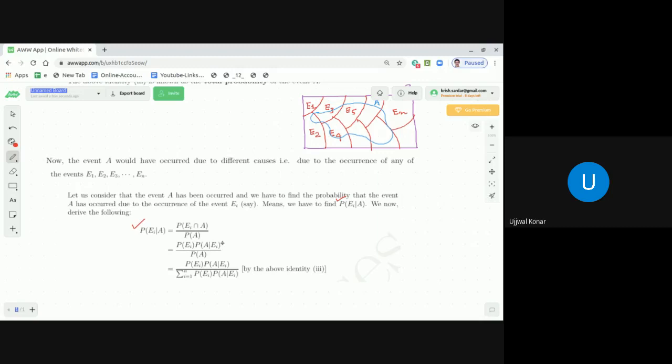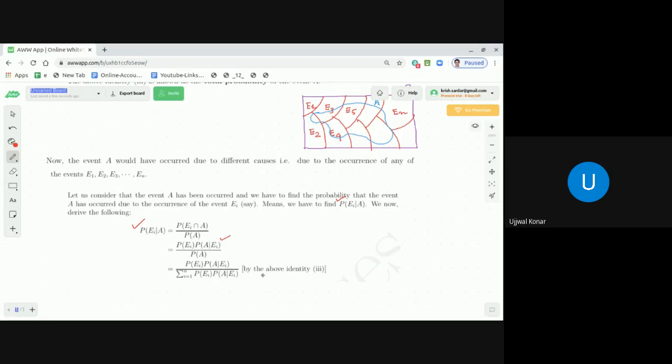That is nothing but probability of Ei into probability of A subject to the condition Ei has happened, that is, probability of Ei into probability of A given Ei. And in the denominator we get the probability of A. And what is probability of A? Just by means of the total probability theorem, we found it out. It is the summation of probability of Ei into probability of A given Ei, from i equal to 1 to n.